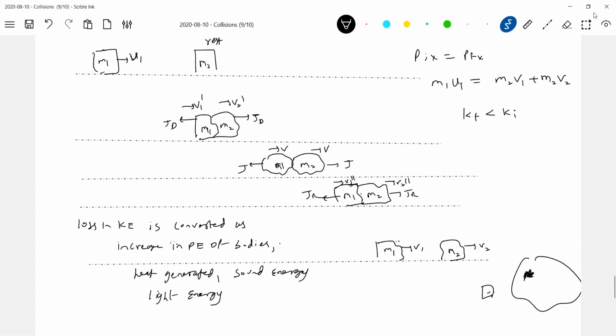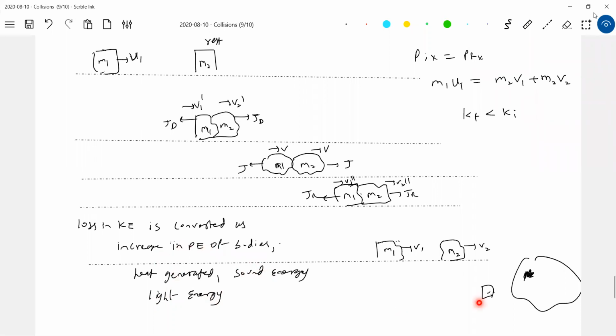If the body is almost very near to a rigid body, the increase in potential energy is very less. Then the decrease in kinetic energy of the system will be converted into either sound or light. If the body is less rigid, the light will not be possible. Take some soft object or a sponge ball and throw it against a wall. We don't get light energy and we hardly get sound energy. The maximum will be the increase in potential energy.